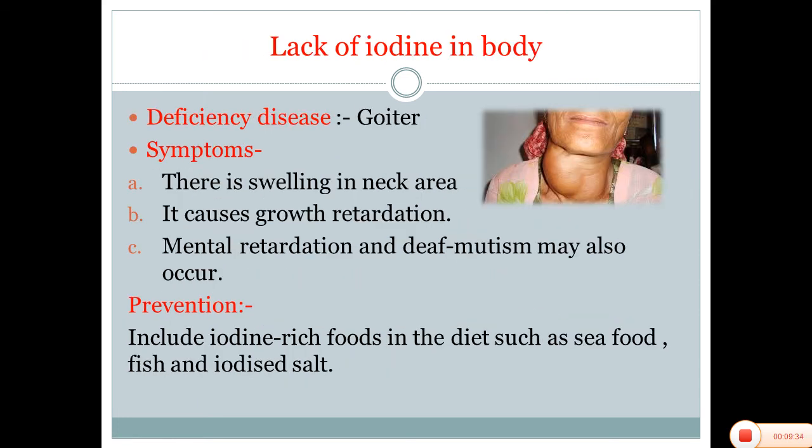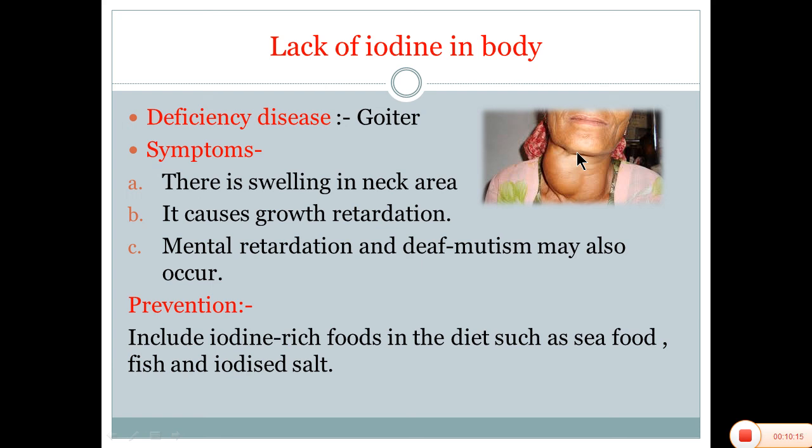Third one is lack of iodine in the body. Deficiency disease is goiter, which you can see here in the neck portion. There is swelling in the neck area. It causes growth retardation. Retardation means the growth of the body stops. Mental retardation and deaf mutism may also occur. Prevention: include iodine-rich foods in the diet such as seafood, fish and iodized salt.